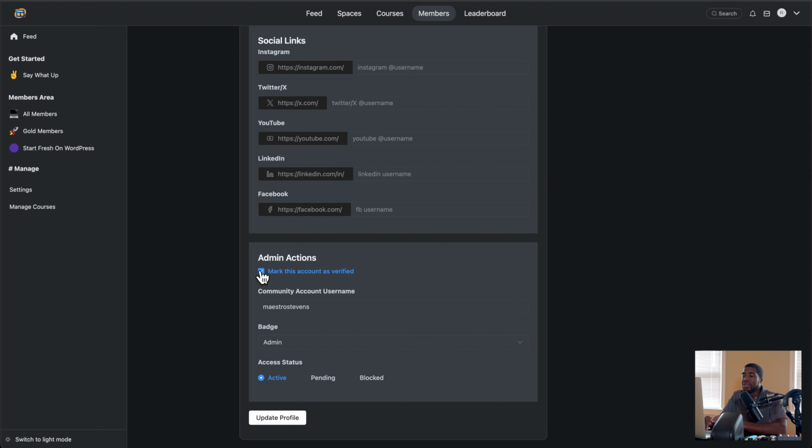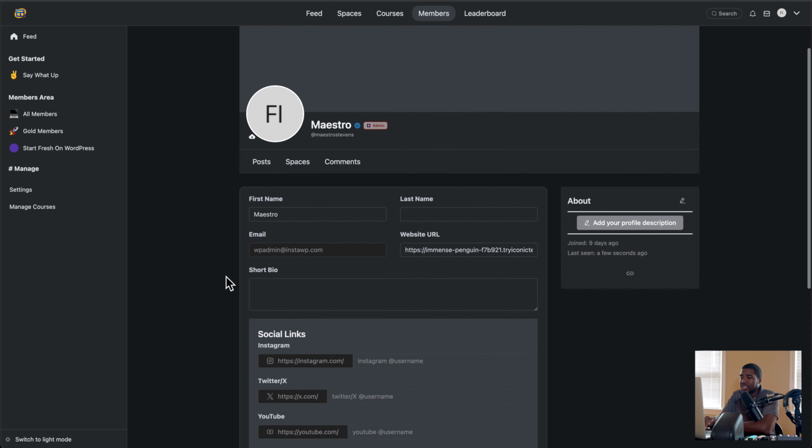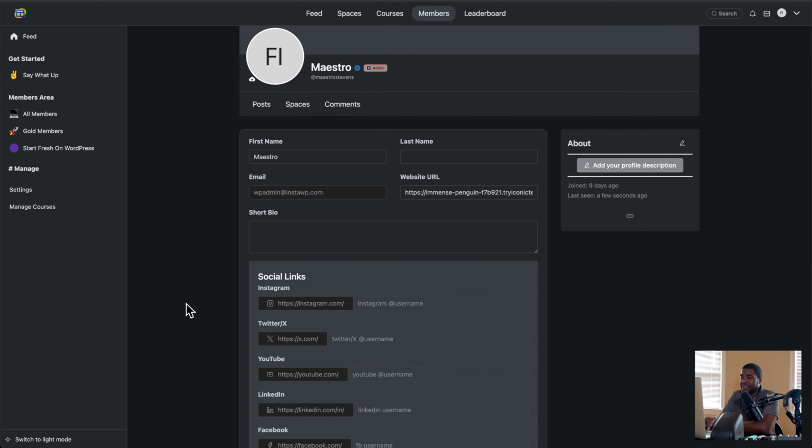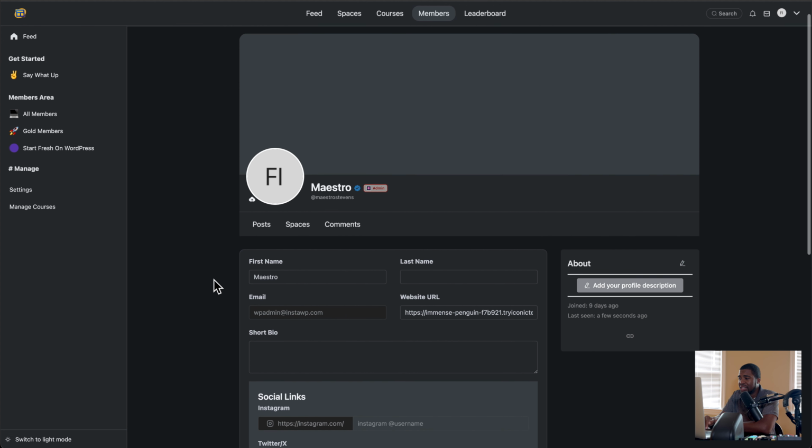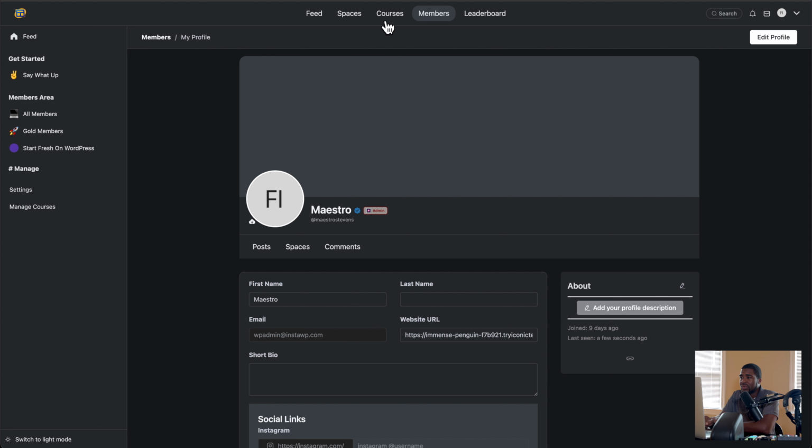And then I wonder how we can automate, or are we going to be able to automate this, mark the account as verified? We definitely need some way to automate this so that if a person fills out so much of their profile, or does a certain thing, that we can mark it as verified. But right now, it is what it is. So let's go back home.